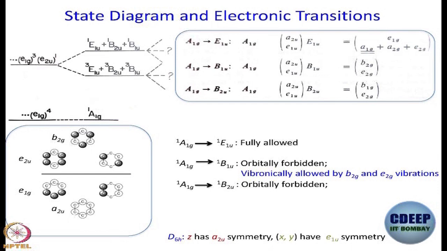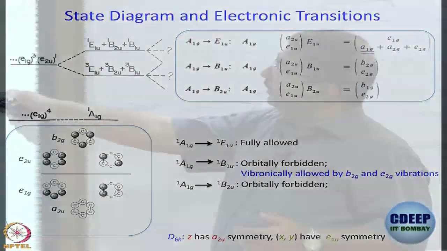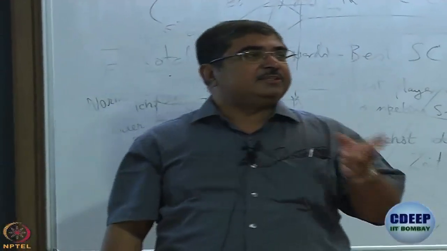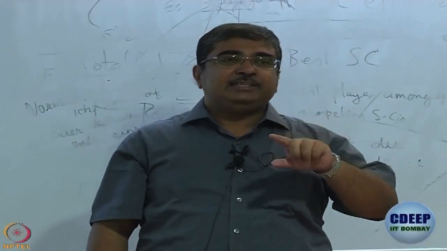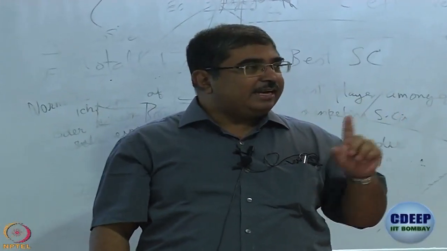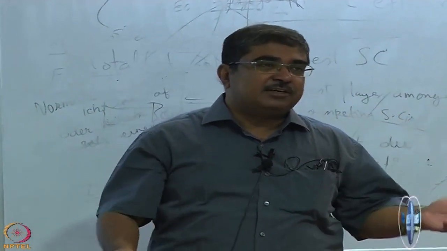To understand that, we go by the usual route. We need to know the symmetries of the x, y and z coordinates, because we have to work out the symmetry of the triple product. The three factors involved are the wave function from which the transition originates, the destination wave function, and one of the components of the dipole moment, so x or y or z. That is what we did here. In Harrison-Bertolucci's convention, they do not write psi 2 mu psi 1, they write psi 1 mu psi 2. For the purpose of direct product, it does not matter.